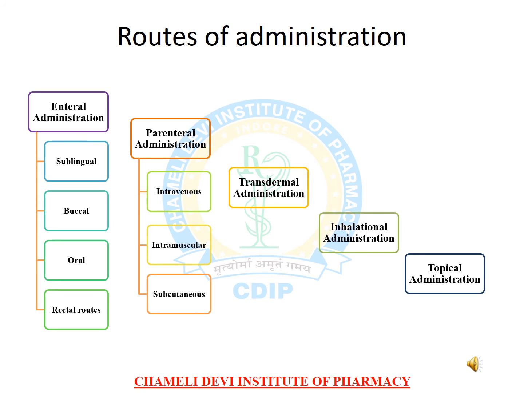The next heading of the topic is routes of administration. There are 5 different routes of administration. First of all, the enteral administration, that is further divided into 4 parts: sublingual, buccal, oral, and rectal routes. The parenteral administration includes intravenous, intramuscular, and subcutaneous, transdermal administration, inhalation administration, and topical administration.